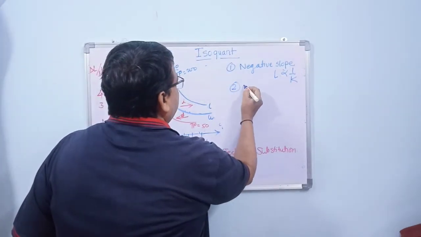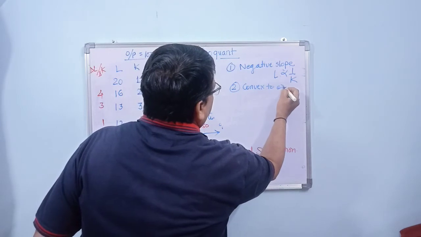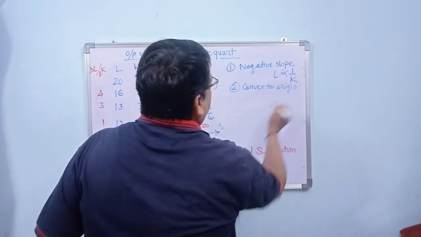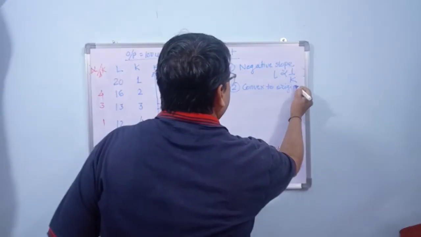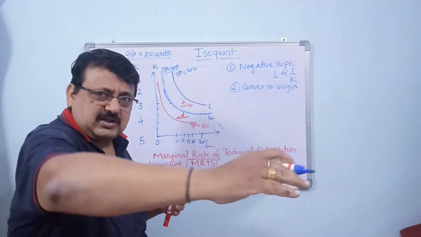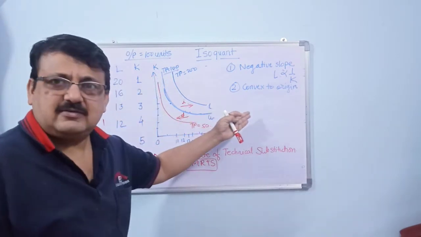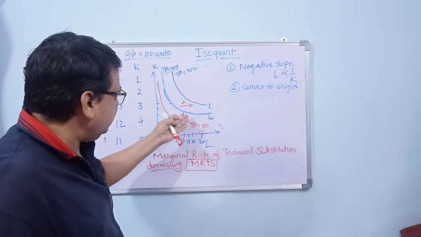Second is that it is convex to the origin. What do you mean by convex to origin? Convex to origin means it comes toward the origin and it goes like this. So it is coming here and is going back. Why is it happening like this?